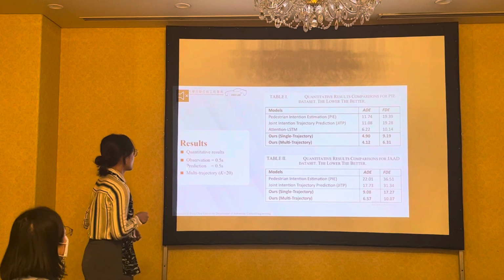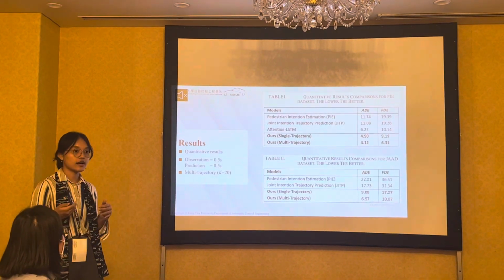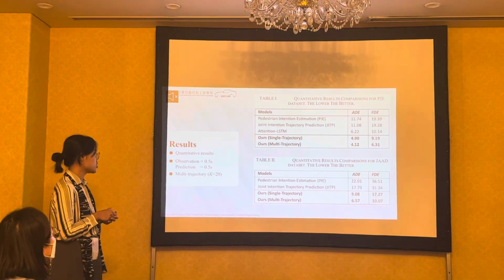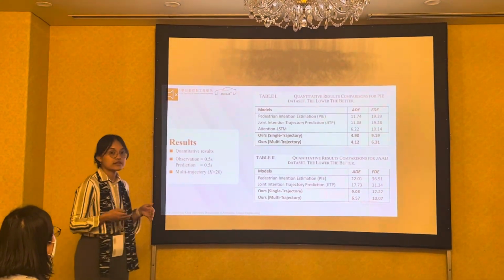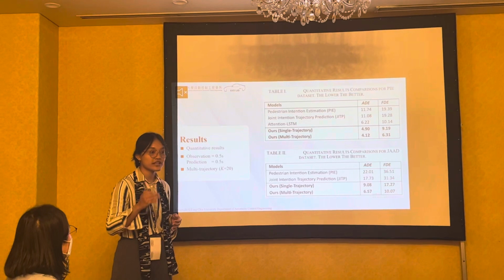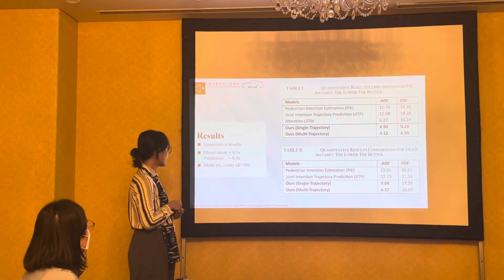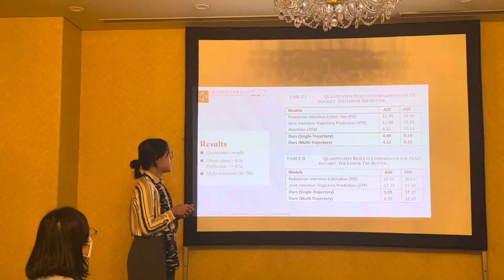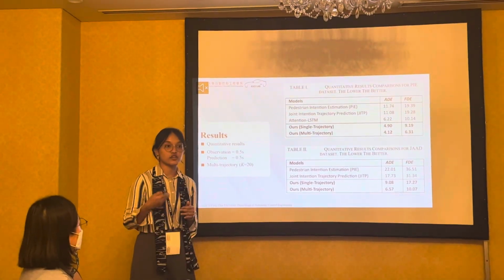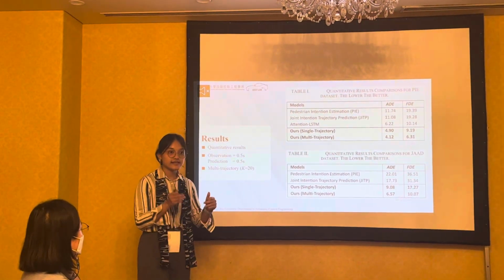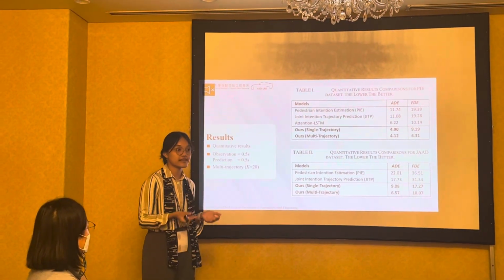Next one is the quantitative result, the same as the related benchmarks, PI, JITP, and also attention LSTM. I input 0.5 seconds or 15 frames, because they are using 30 frames per second of image sequence, and predict 0.5 seconds. And then here, PI, they are using the traditional recurrent neural network. So basically, it has a disadvantage, which is the vanishing gradient.